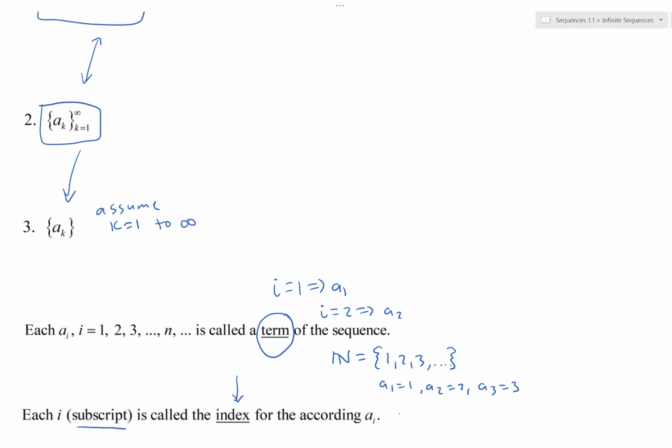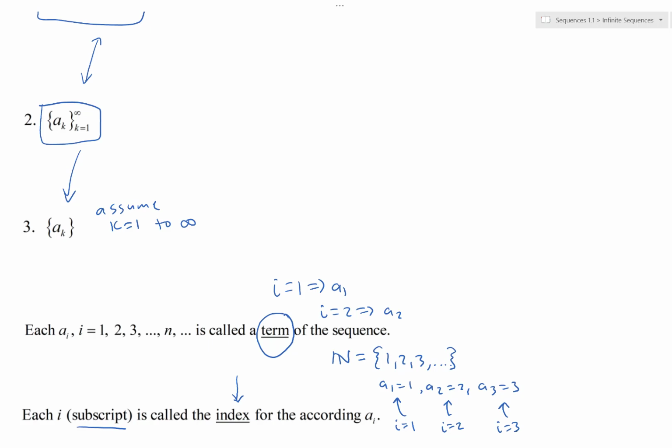So when A1 is 1 in the natural numbers, the index is 1, i is 1. Or when A2 is 2, the index was 2, i was 2. Or when A3 was 3, the index was 3, i is 3.